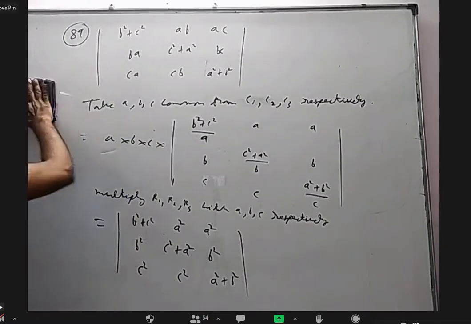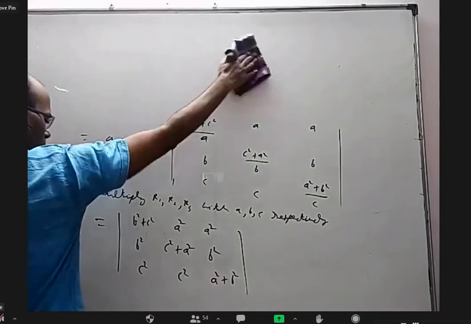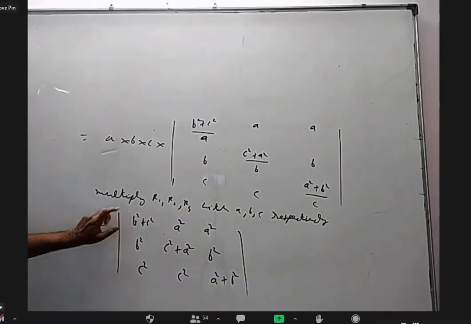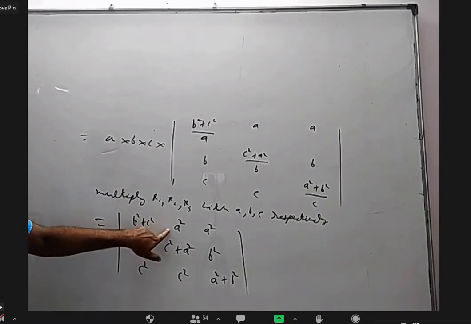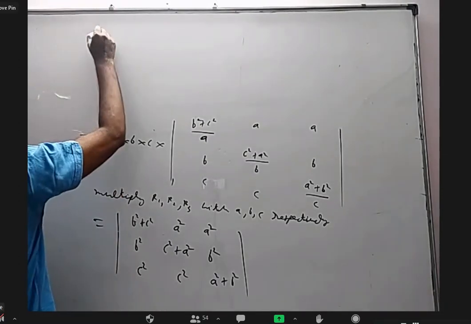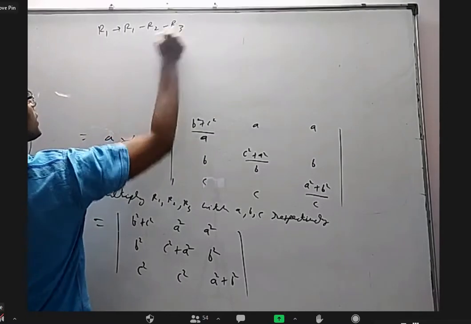Okay, marriage in the upper court. Okay, now as usual, I want to add these to remove from this. I'll get 0 here, minus 2c square here, minus 2b square here. It's okay. R1 as R1 minus R2 minus R3.